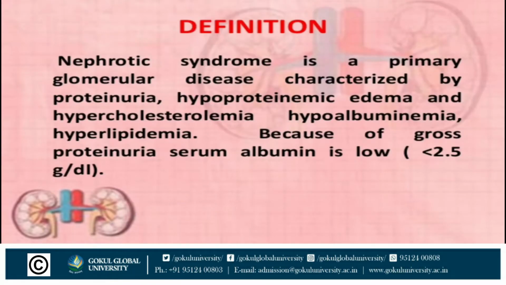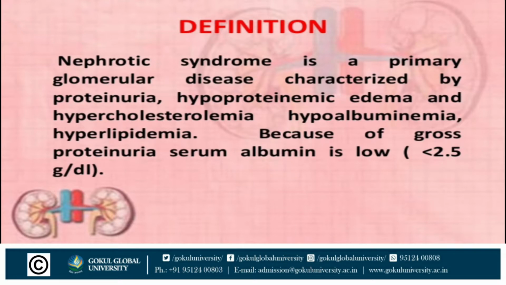First one, definition of nephrotic syndrome. Nephrotic syndrome is a primary glomerular disease characterized by proteinuria, hypoproteinemic edema and hypercholesterolemia, hypoalbuminemia and hyperlipidemia. Because of gross proteinuria, serum albumin is low, that is less than 2.5 gram per dl.